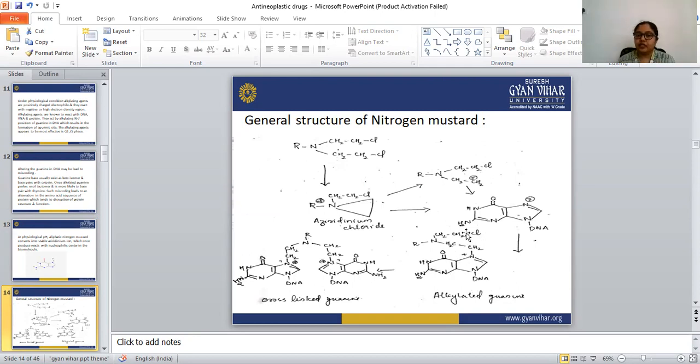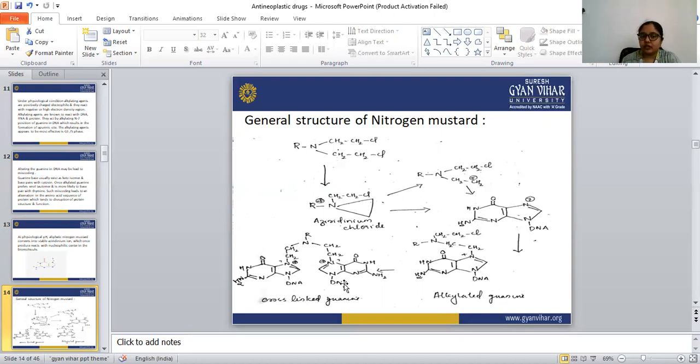After that, this chloride group is removed, and another guanine structure attaches to the CH2 group. This is the other guanine, with the CH2 attached at its N7 position and the Cl removed from here. This makes cross-linked guanine.